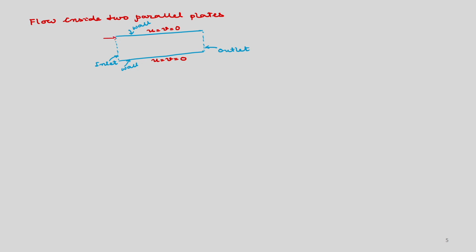At the inlet, okay, if you specify the velocity, then let us say that you are specifying a uniform velocity at the inlet. So, it is entering, let us say it is u infinity. So, that means u is equal to u infinity you are specifying and v is equal to 0. So, that means you are specifying the value of that velocities. So, these are Dirichlet type boundary conditions.